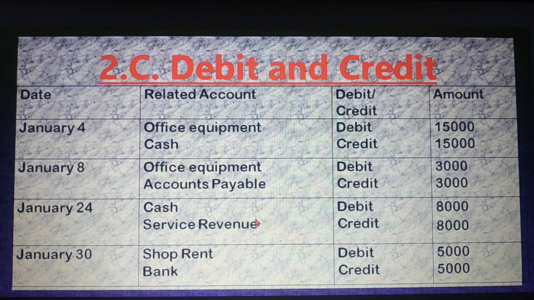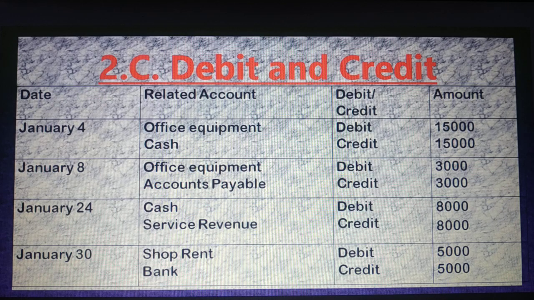Dear student, next transaction, January 24. We receive cash money for providing service. That means we have given service to someone and received cash money. So cash is our asset. If it increases, then it will be debited. And service revenue is income. And the formula is that if income increases, it is credit. If income decreases, it is debit. Here income increases, so it is credit. Cash, asset increases, that's why it is debit. So asset increase debit, service revenue, income increase, credit.